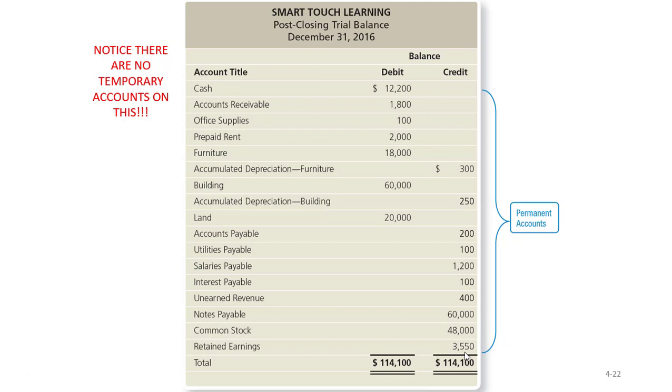We don't see any revenues on this post-closing trial balance. We don't see any expenses, and we don't see any dividends. In essence, like I said, they've all been combined into this permanent account, which is retained earnings. And recall that retained earnings is all of the revenues and expenses that a company's ever earned since the beginning of its existence, but it's what is retained. So we have to subtract out dividends because that is earnings that are not retained. They are distributions to the shareholders or owners of the company.